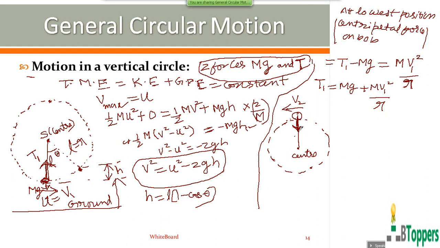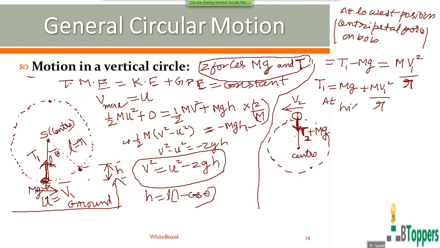The weight mg of the bob acts vertically downwards at all instants during the motion. That means at the instant when the bob reaches the highest position, both the tension force by the string and the weight mg of the bob act vertically downwards in the same direction, towards the center of the circular path. So the magnitude of the resultant force acting on the bob towards the center of the circular path is equal to T2 plus mg, where T2 is the magnitude of the tension in the string at the highest position of the bob.